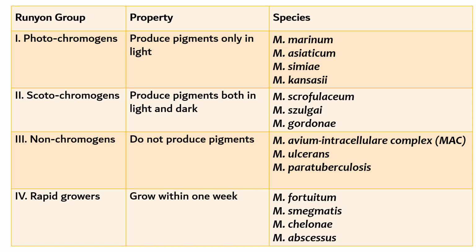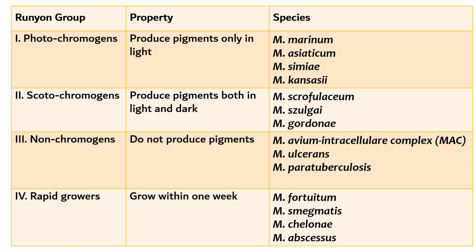So dear viewer, this is the most important table. This table shows the classification given by a scientist named Runyon in the year 1959. Runyon has classified non-tuberculous mycobacteria into four groups based on two properties. Number one, pigment production. Number two, rate of growth. The first three groups, photochromogens, scotochromogens, and non-chromogens, are slow growers, whereas the fourth group, rapid growers, grow within a short span of time, that is less than 1 week.